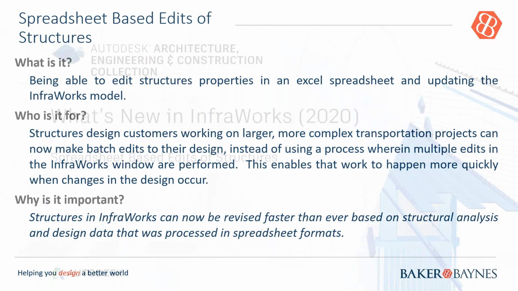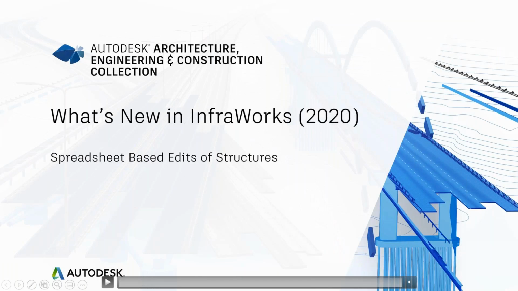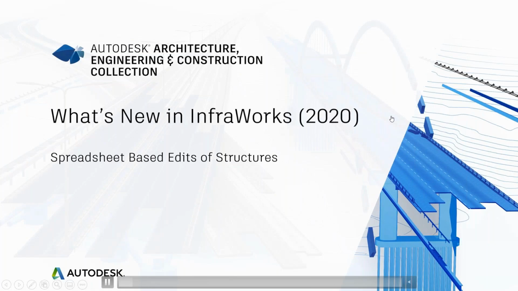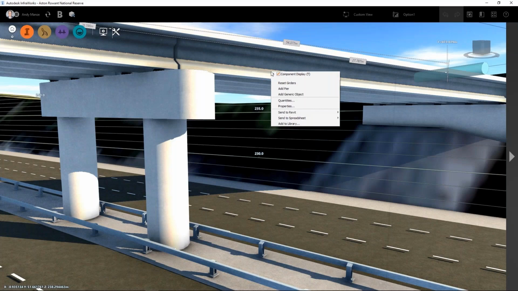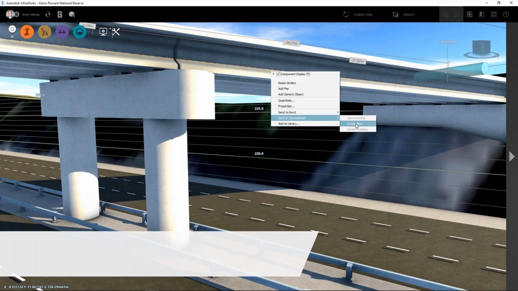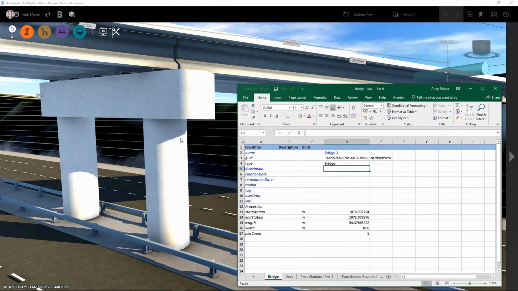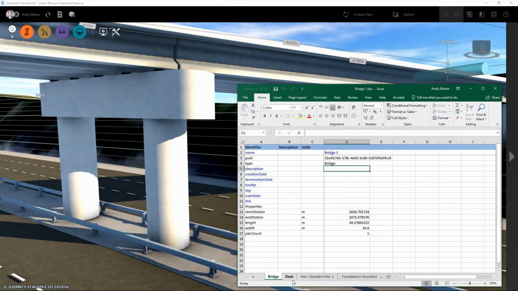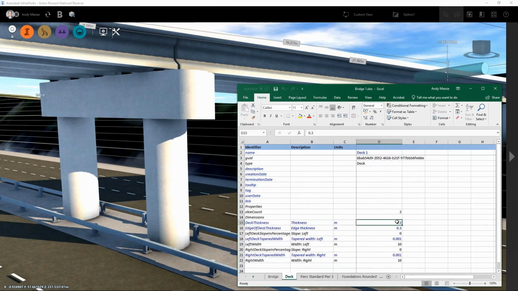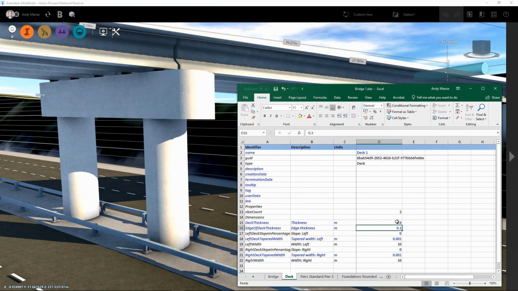So again, Revit users should actually make full use of this. We can do it in InfraWorks, and incorporating your models into Revit becomes very easy. So here we are, we sent a spreadsheet. Again, save it to wherever you like. So again, it was a bridge, and then it opens up like this. So all of the CAD metadata that comes through as parametric data, we can edit according to what we like here.